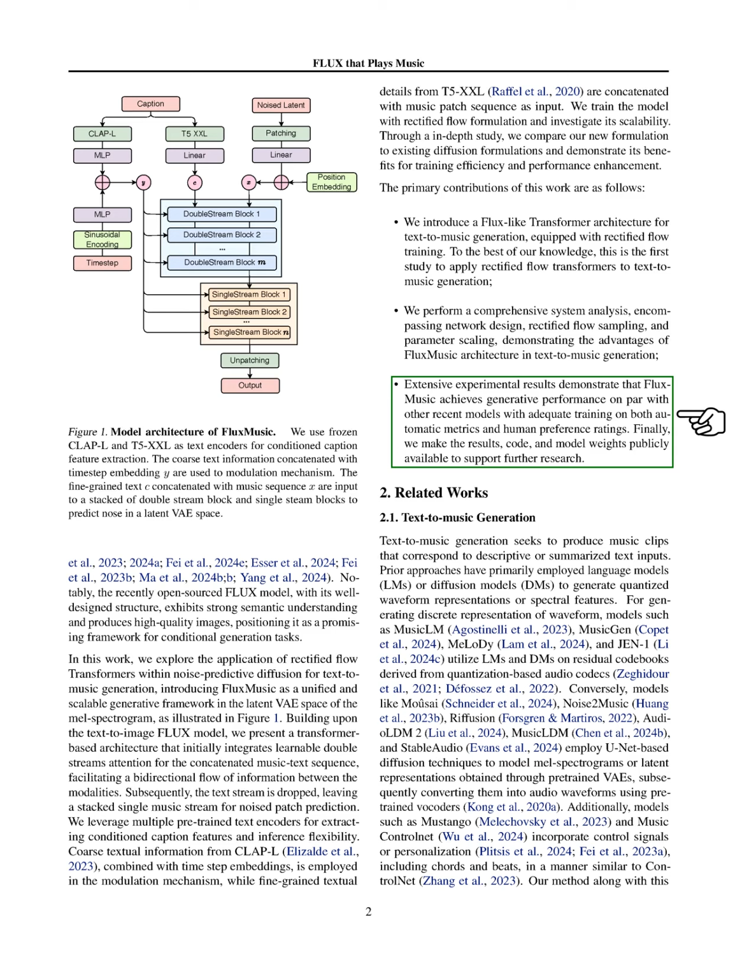In the realm of text-to-music generation, we note that previous methods have mainly used language or diffusion models to create music that aligns with descriptive text. Models like MusicLM and MusicGen generate waveform representations, while others like MuSci and Audio LDM focus on MEL spectrograms. Our approach also models the MEL spectrogram within a latent VAE space, contributing to this evolving field.